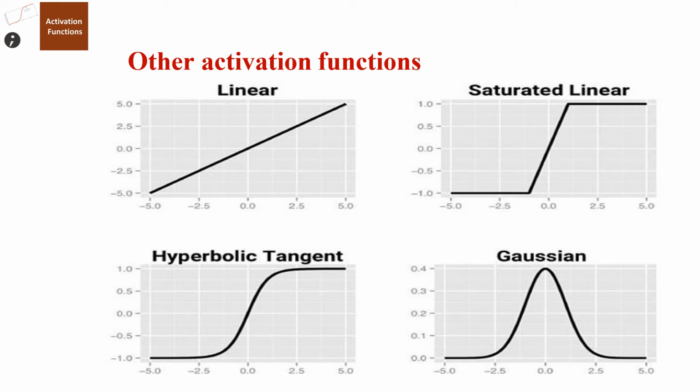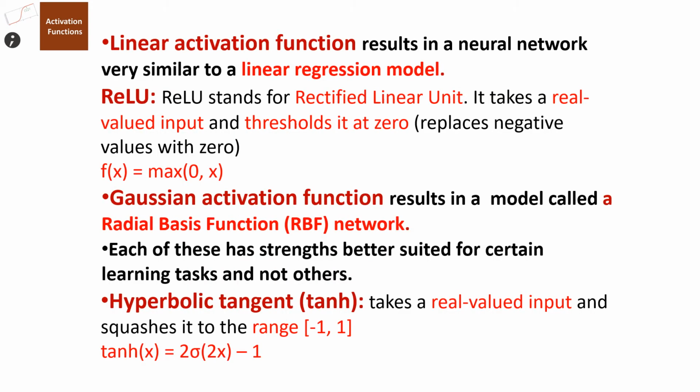In case of the linear function, we get a straight line sloping upwards. In case of the saturated linear, we get a somewhat Z-like structure. Then hyperbolic tangent is similar to an S. And in case of Gaussian, it is like the standard normal curve. We will discuss these things in detail.